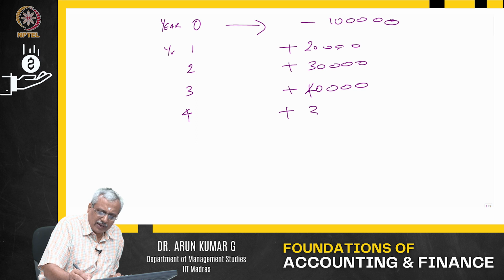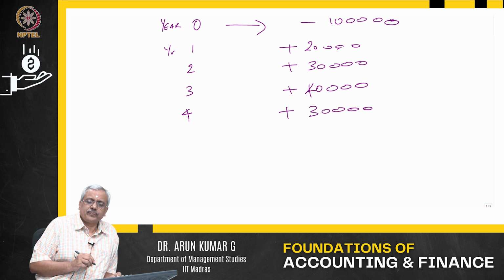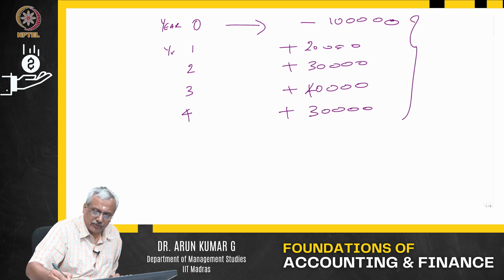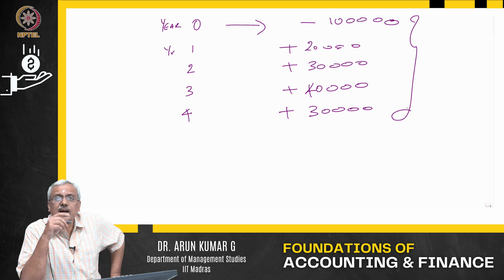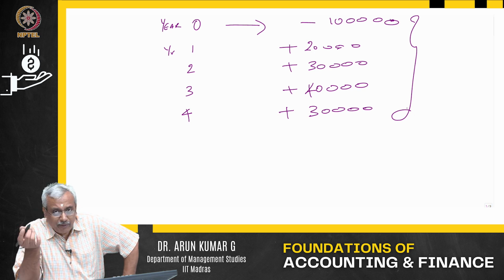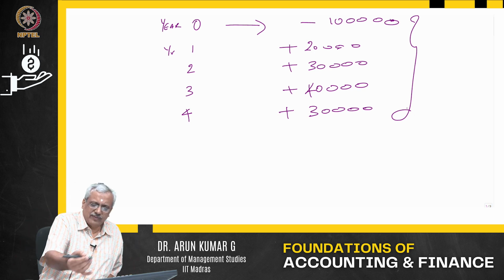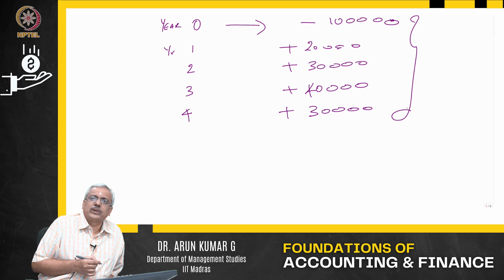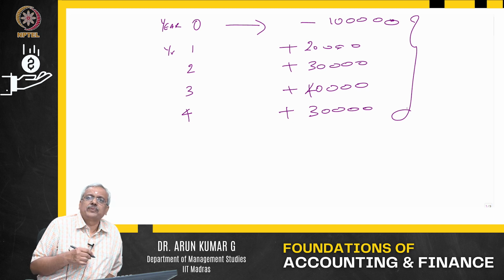In year 4, I am going to get another 30,000. So, this is the cash flows I have. Now, the question is, should you invest in this project or not? You can compare it with one more project with another kind of cash flows. You can compare it also.